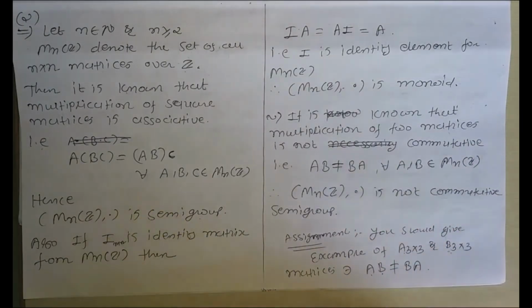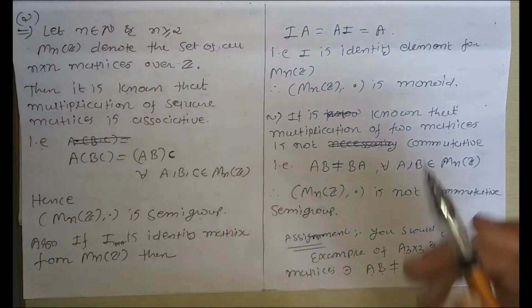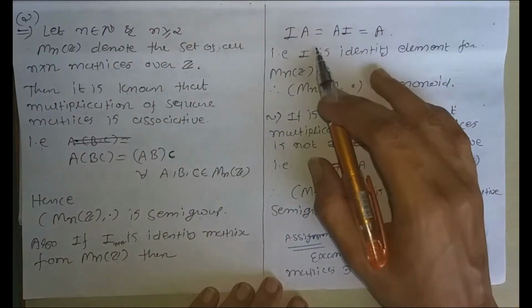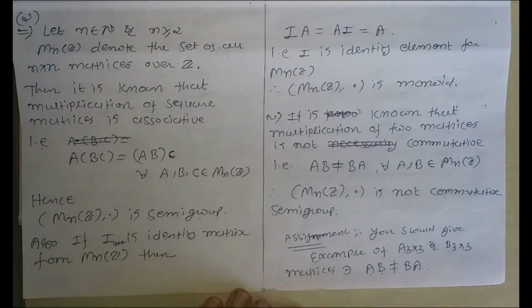From this we can say that multiplication of two matrices is not commutative in general. There are some matrices for which AB equals BA, for example the identity matrix, but in general it is not true.